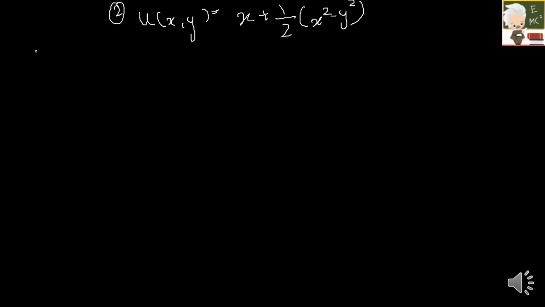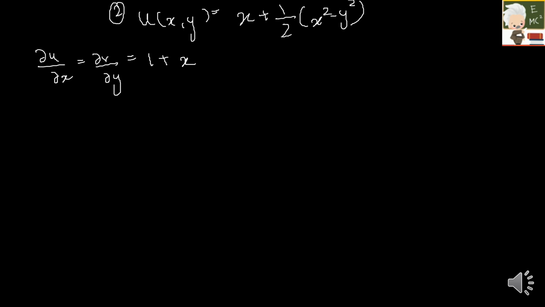So here the question I am taking is u of x, y is equal to x plus half into (x square minus y square). This is my question. First I have to find ∂u/∂x is equal to ∂v/∂y. So I have to differentiate u with respect to x. Then I will be getting 1 plus x.